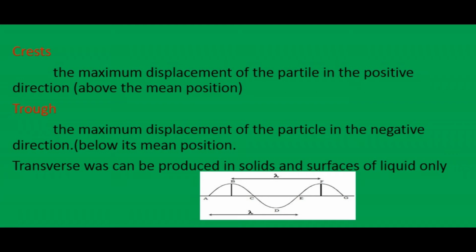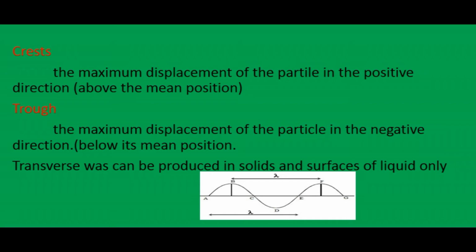Okay, so transverse waves can be produced in solids and on the surface of liquids only. So we obtain transverse waves only in the medium of solid and liquid surfaces. Transverse waves cannot be produced in gases and liquids because gases and liquids do not have rigidity. So this type of transverse wave cannot form in gases and liquids.